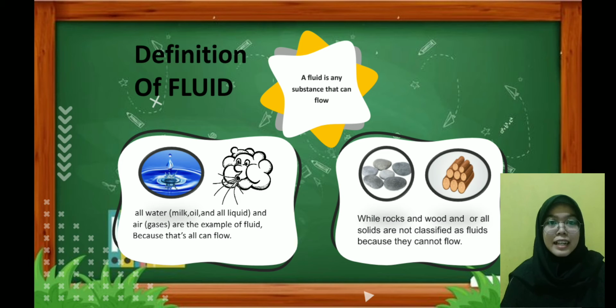They are the example of the fluid because they can flow. And the second is rocks and wood. Rocks and wood are not classified as fluid because they cannot flow. Not only wood and rocks, but all solids are not classified as fluid because they cannot flow.